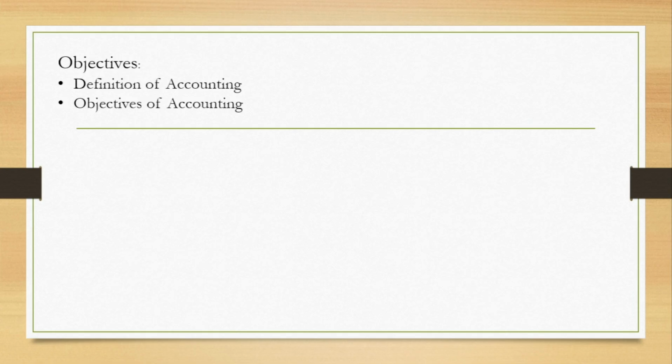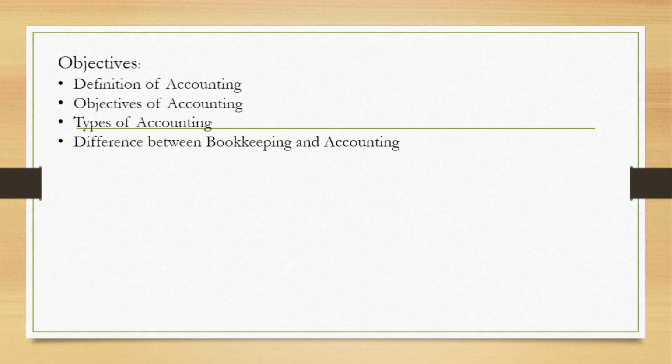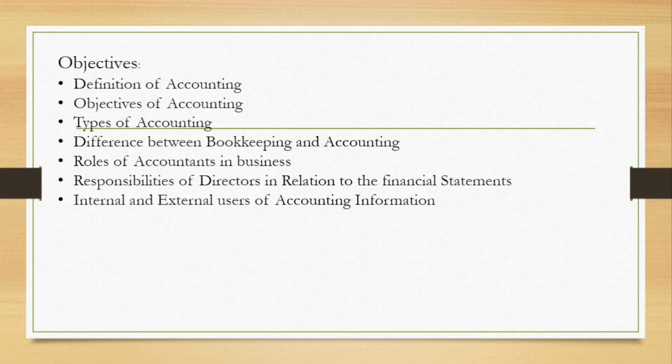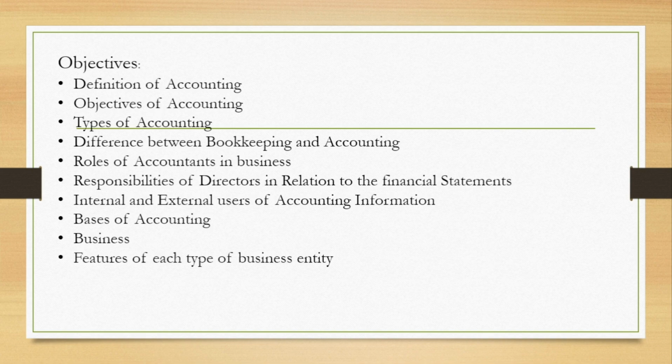So the objectives of today's lesson are the definition of accounting, objectives of accounting, types of accounting, difference between bookkeeping and accounting, roles of accountants in business, responsibilities of directors in relation to the financial statements, internal and external users of accounting information, the basis of accounting. We'll be looking at business. What exactly is business? What are the characteristics of business? And the features of each type of business.